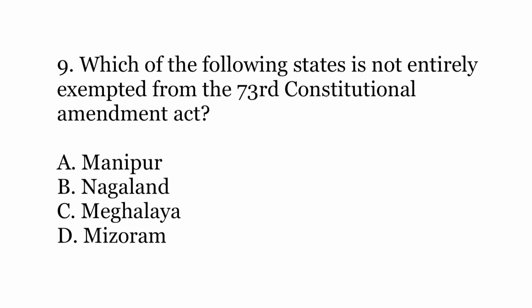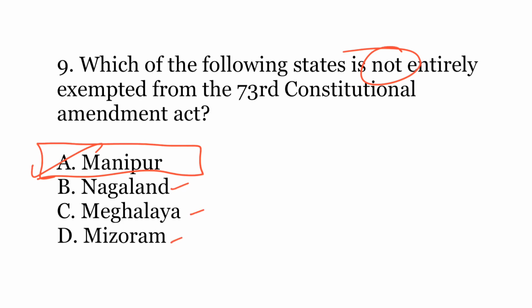Ninth question. Which of the following states is not entirely exempted from the 73rd Amendment Act? Options are A. Manipur, B. Nagaland, C. Meghalaya, or D. Mizoram. The answer is A. Manipur. So Manipur is not entirely exempted from the application of this act, but Nagaland, Meghalaya and Mizoram are exempted. Since these states have very high tribal population, they have their own mechanisms for democracy at the grassroots level. Therefore, the 73rd Constitutional Amendment does not apply to these states.